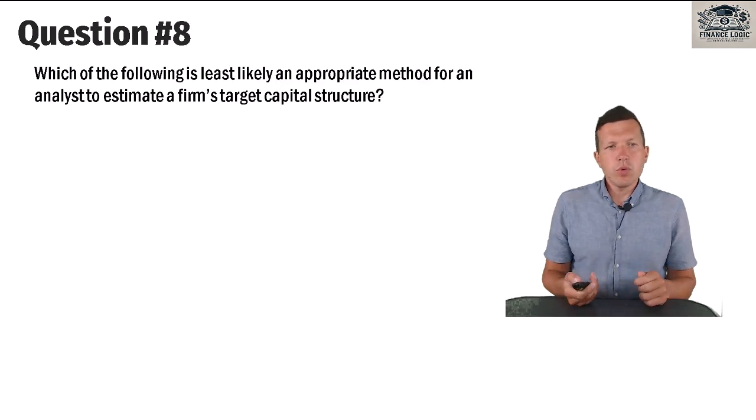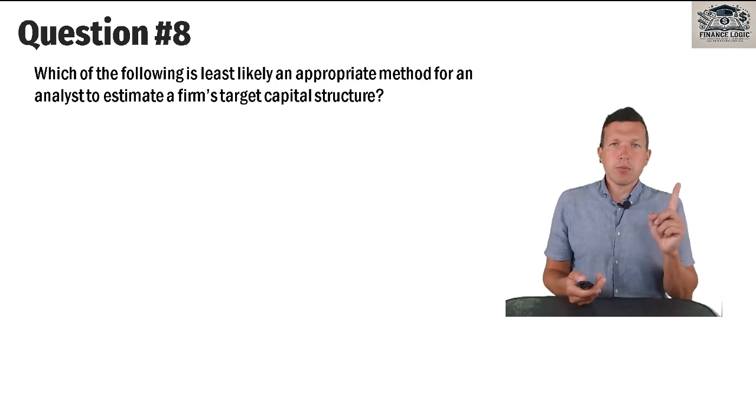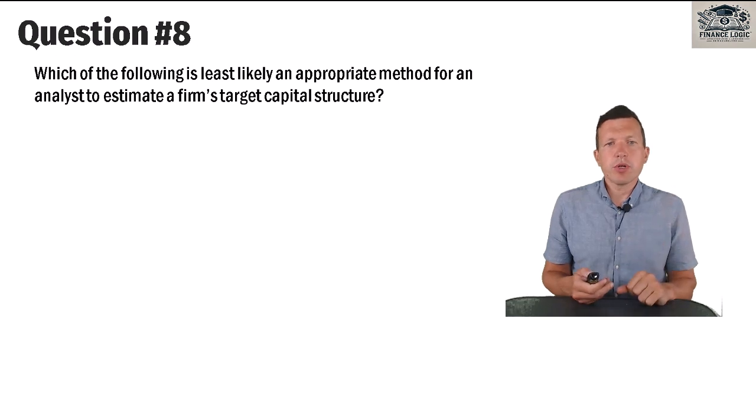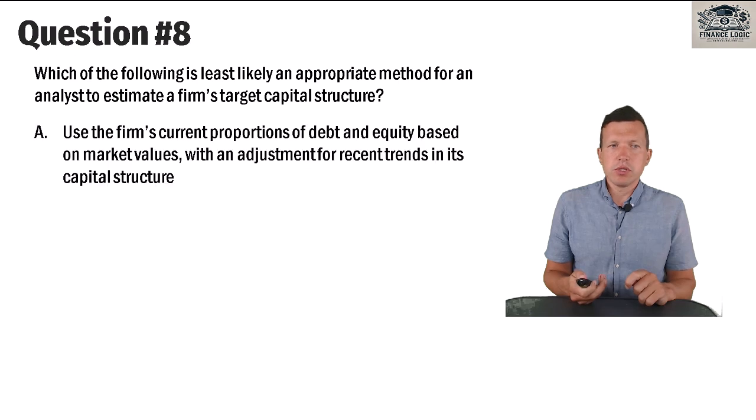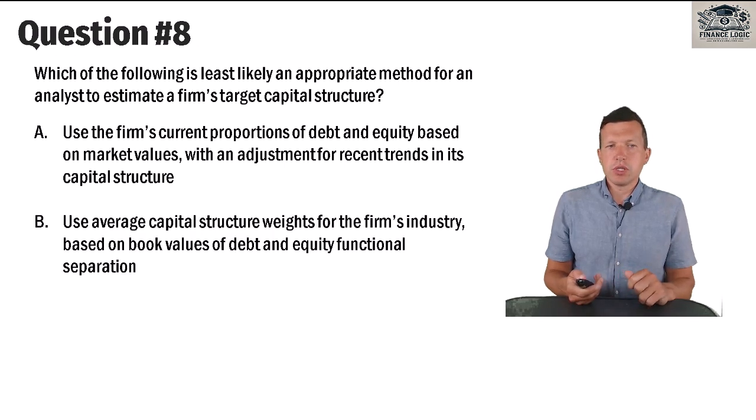Question number 8. Which of the following is least likely, pay attention, least likely, an appropriate method for an analyst to estimate a firm's target capital structure? Use the firm's current proportion of debt and equity based on market values with an adjustment for recent trends in its capital structure. Use average capital structure weights for the firm's industry based on book values of debt and equity.